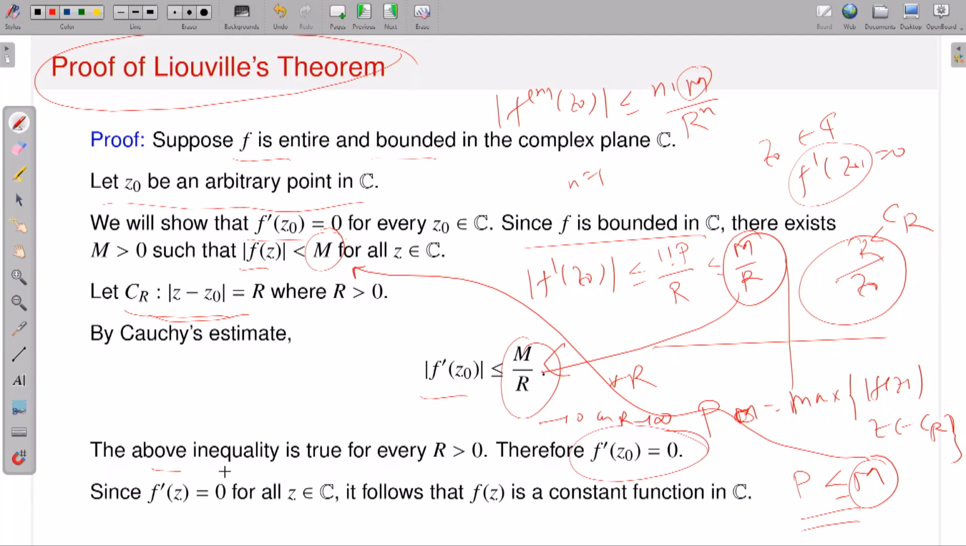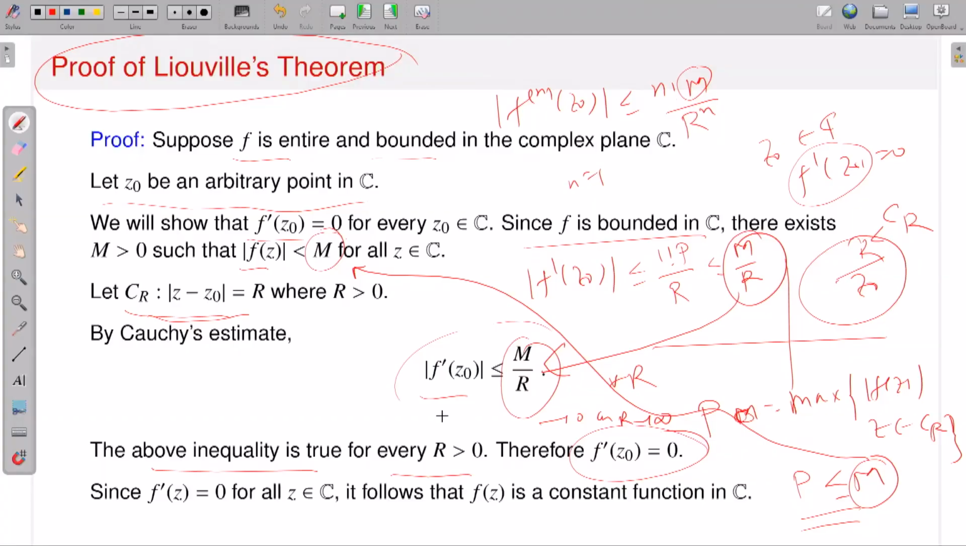The above inequality is true for every r, because to have Cauchy's estimate what do I need? I need analyticity on C and inside. And what is my C? It's a circle centered at z0 with radius r. I do not have any control on r, r could be anything, so this estimate is true for all r. Then I take r approaching infinity, so the right hand side approaches 0. So f prime of z0 is 0. z0 is arbitrary, so the derivative is 0, and therefore your function has to be constant.